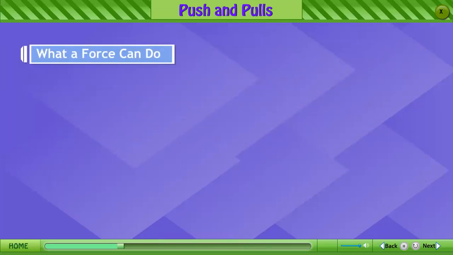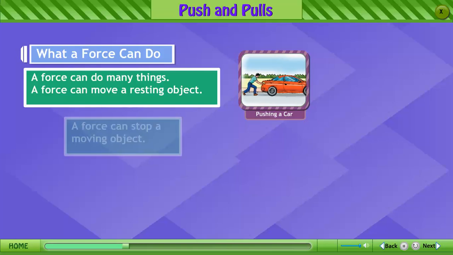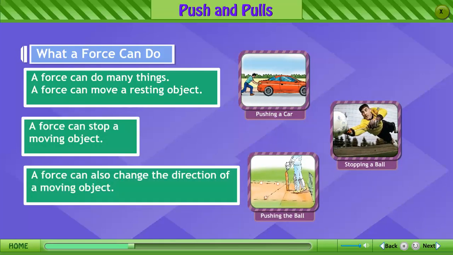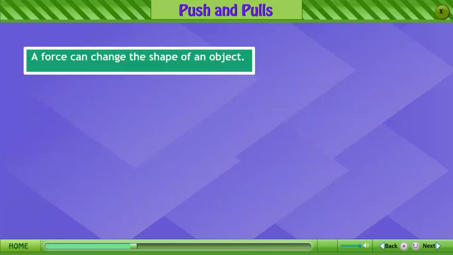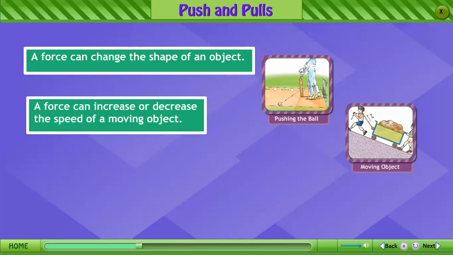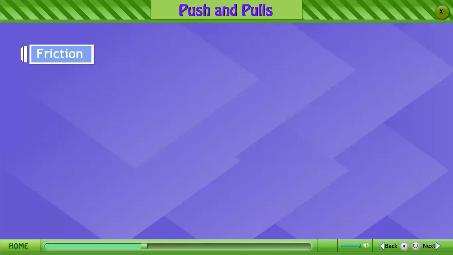What can a force do? A force can do many things. A force can move a resting object. A force can stop a moving object. A force can also change the direction of a moving object. A force can change the shape of an object. A force can increase or decrease the speed of a moving object.